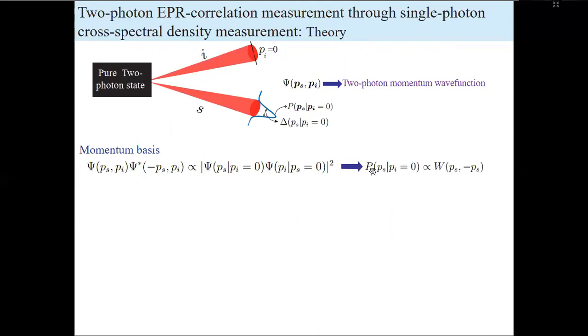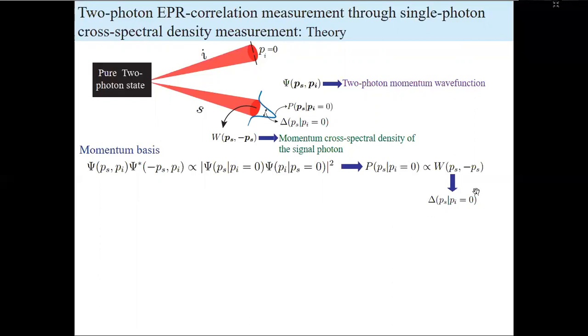then the conditional probability distribution maps into this quantity, which we call the cross-spectral density, or the two-point correlation of the signal photon in the momentum basis, and it carries the coherence information of the signal beam only. The measurement of the cross-spectral density doesn't require any coincidence detection. And since P is proportional to W, by measuring W, we can figure out the conditional momentum uncertainty.